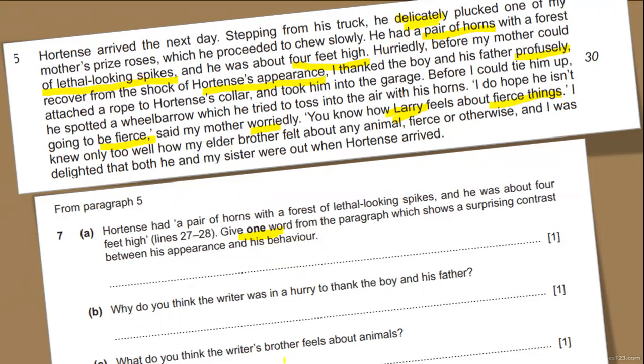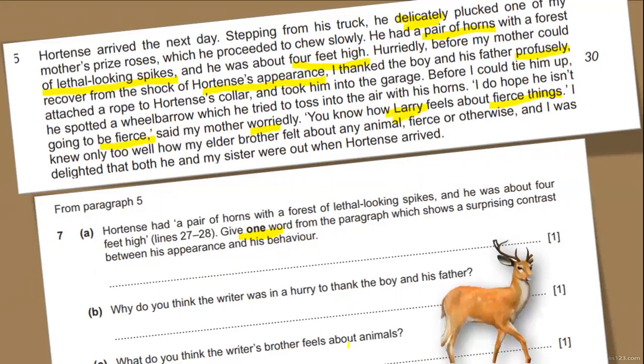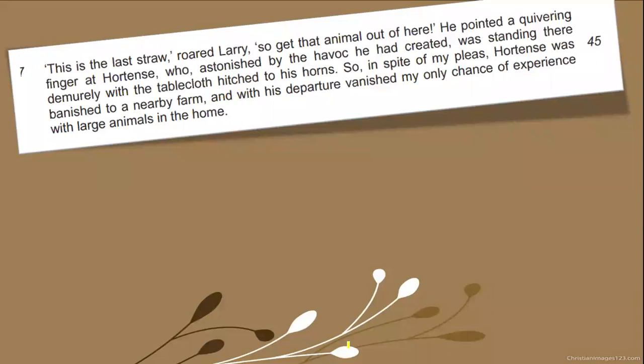Delicately. Why do you think the writer was in a hurry to thank the boy? So we have known that he thinks that his mother might refuse to take it. Why do you think the writer's brother feels this way about animals? He doesn't like them, most of the time he hates them. So this is Hortense, a deer, which was taken up by him.